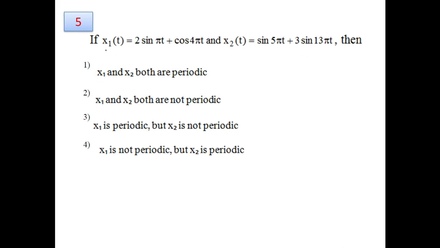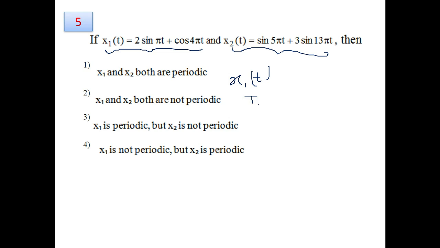Question number 5. There are two signals given which are continuous in time, and we have to test the periodicity of these two signals. Now, it is not necessarily true that when independent periodic signals are added, the overall signal obtained is periodic. So to test, suppose we consider the first signal as x1(t), and we find the individual components of the signal and their time periods.